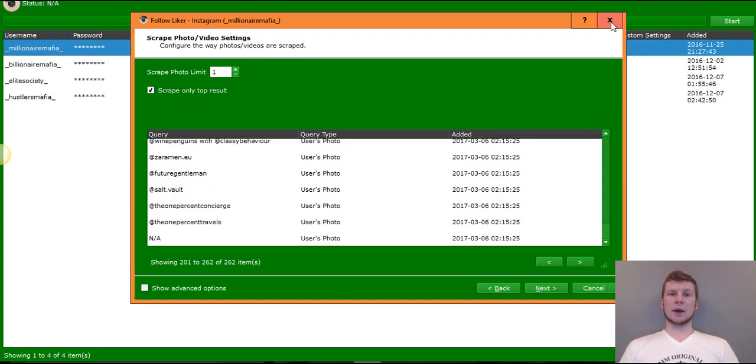One other thing to keep in mind is, like all software, IG is always doing updates, so subsequently Follow Liker has to do updates. If it ever says that it needs an update, please allow it to do an update to make sure that it continues to run in the way that it needs to.